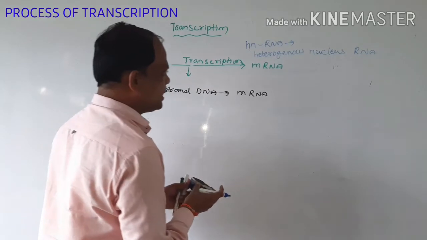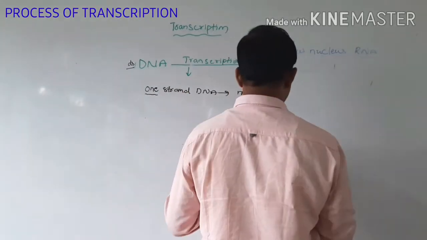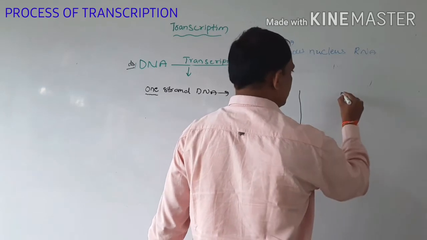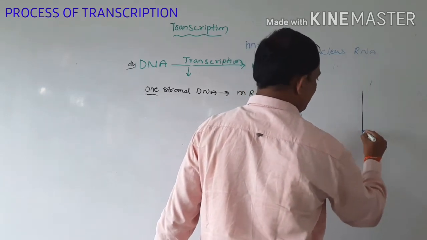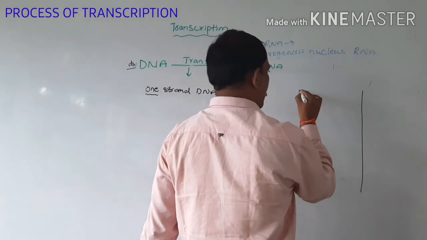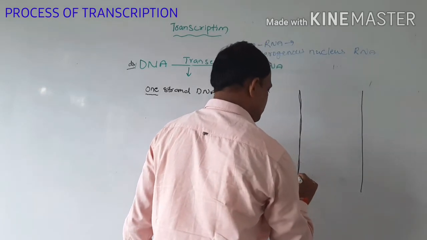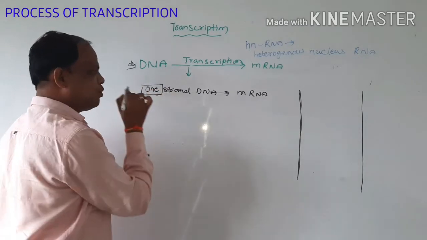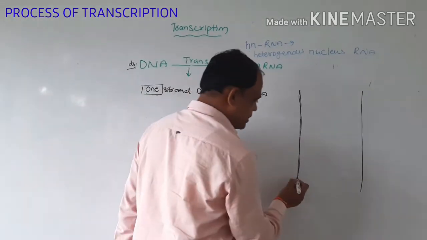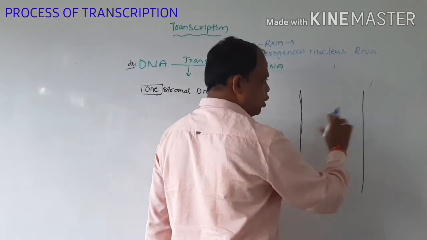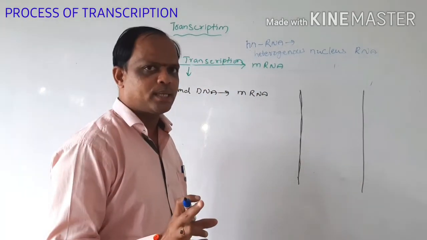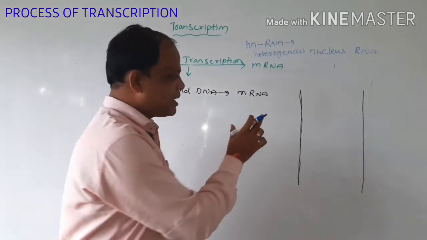For example, this is the double-stranded DNA, and here just one strand of DNA is involved. Both strands of the DNA are not involved in the transcription process, for some reasons.